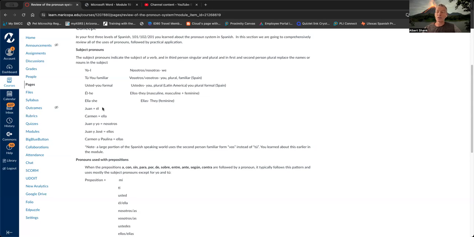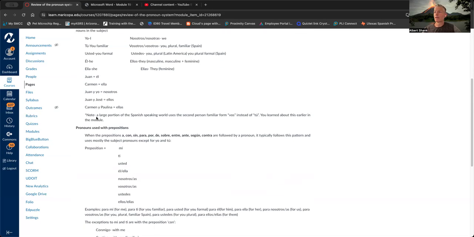Now, note also that in Spanish, sometimes we do not have to say the subject pronoun. Like hablo español is the same as yo hablo español, because Spanish has the interesting characteristic that the ending of the verb tells you who the person is. Like the O in hablo means it's yo. So we frequently delete those.